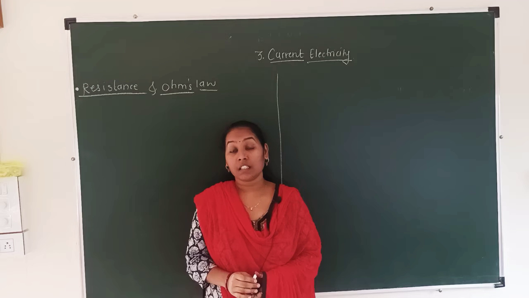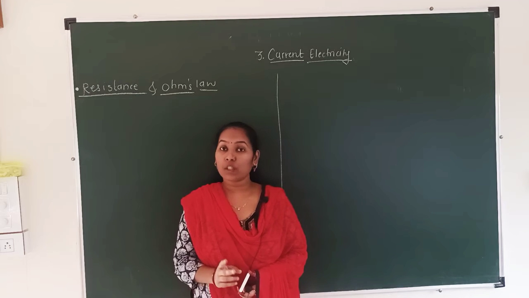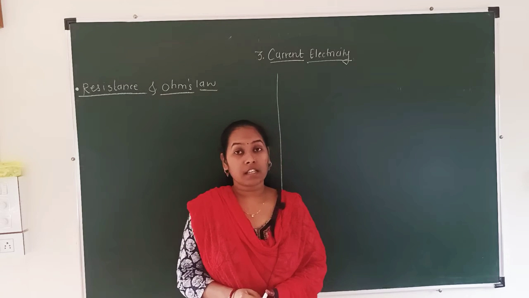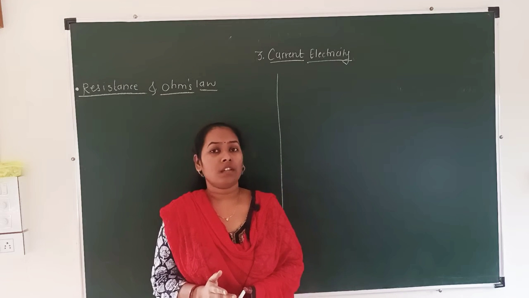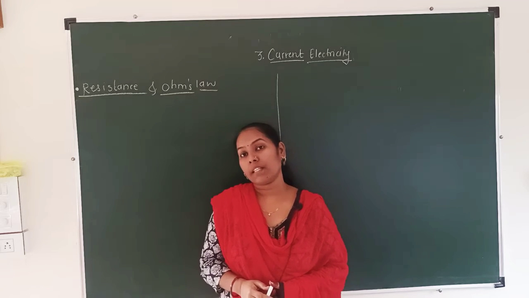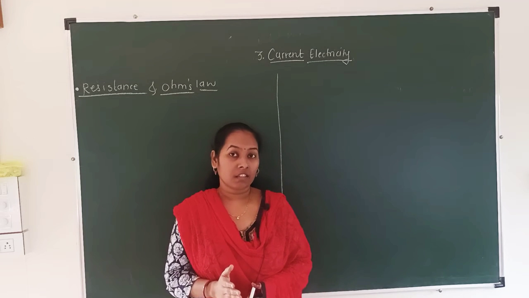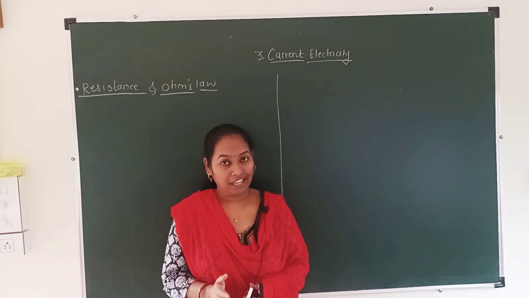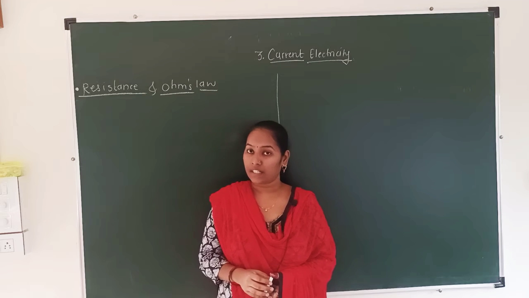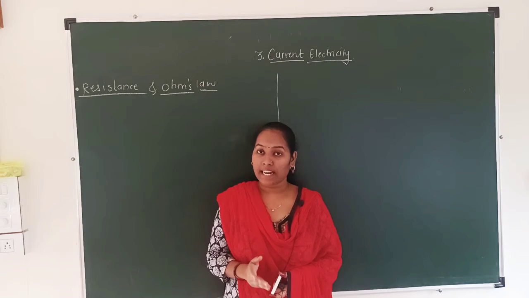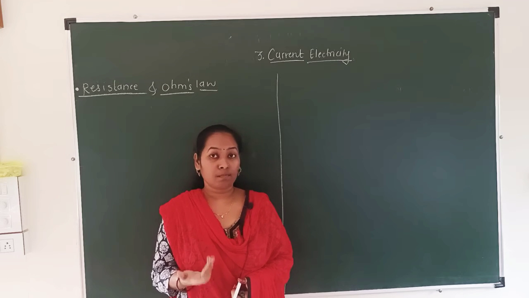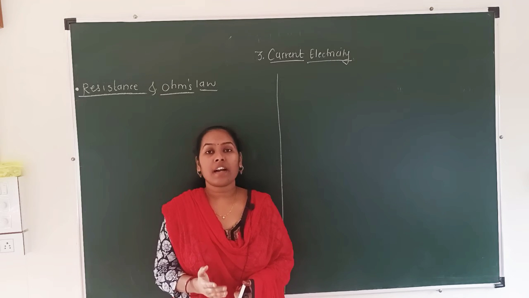We are learning our topic, current electricity. The word is related with two terminologies: the first one is current and the second one is electricity. In the first video lecture, I told you that current is due to the flow of electrons. When electrons start to move from one end to another end, that is known as current electricity. The flow of electrons due to potential difference is known as current electricity.